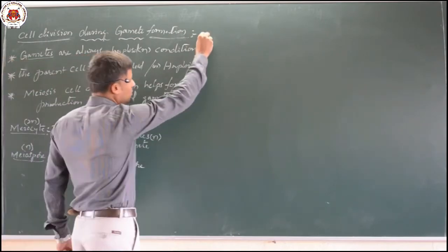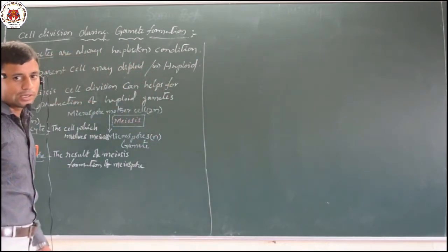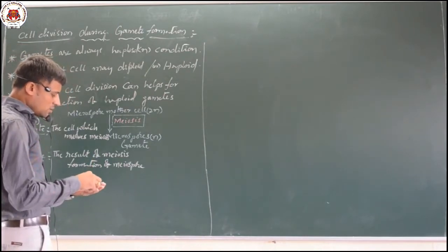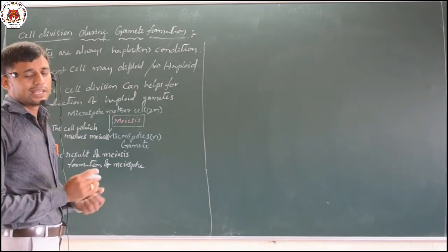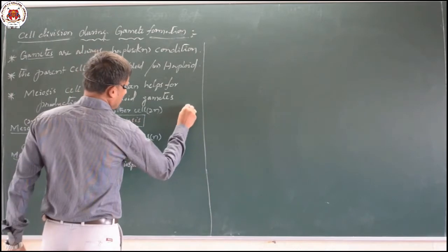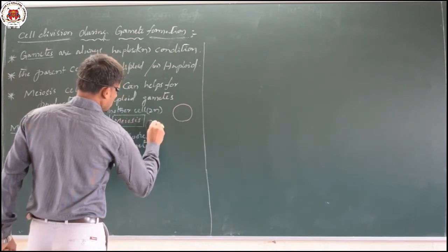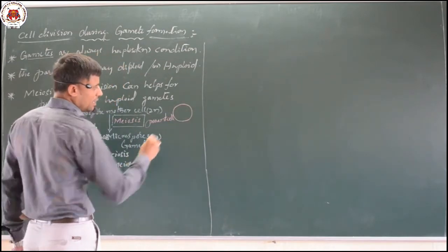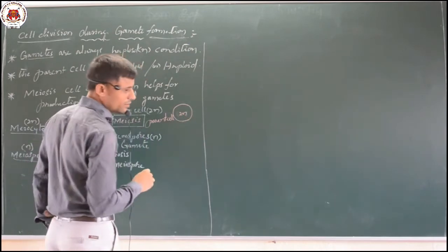Now the mechanism involved is the cell division called meiosis. How does this meiosis cell division occur? Here we have to understand how the parent cell produces the gametic cells. Suppose we think of a parent cell which is in the diploid condition, 2n.